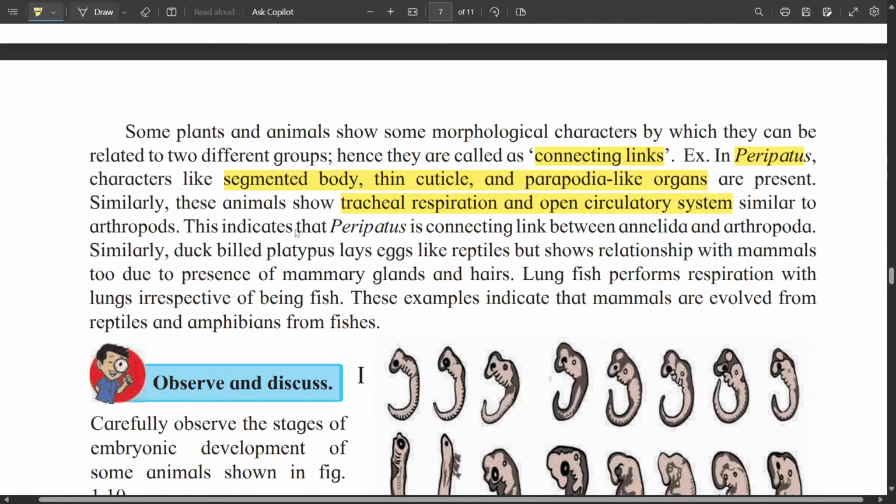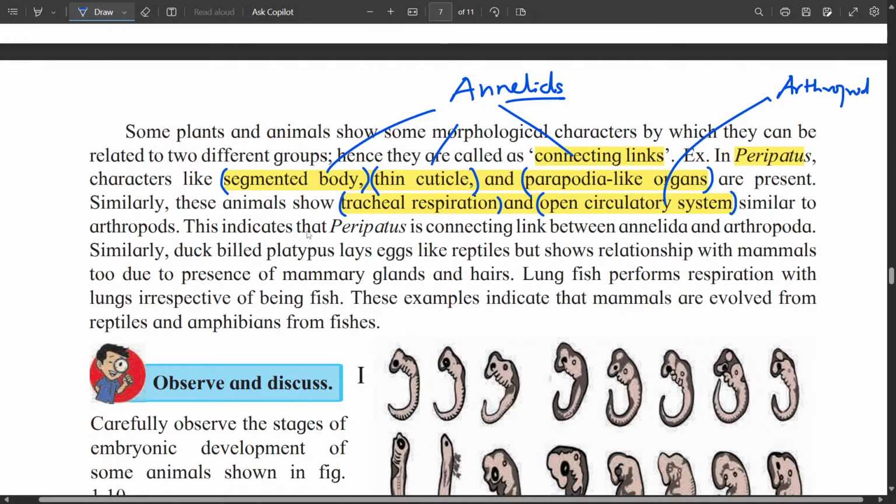Now these first three characters, namely segmented body, thin cuticle and parapodia-like organs, are characteristic of annelids, whereas tracheal respiration and open circulatory system are characters of arthropods. So peripatus can be considered as a connecting link between annelids and arthropods.